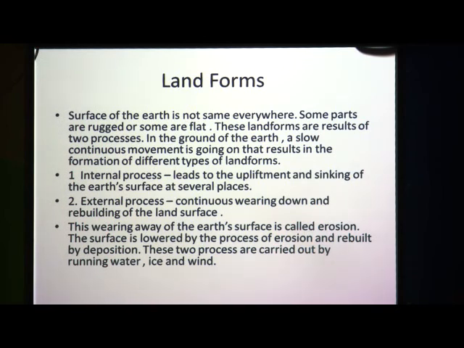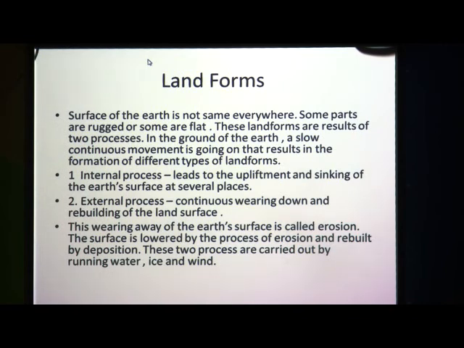And when these materials are rebuilt, or deposited at another place, we call it deposition. These two processes are carried by running water, ice and wind. So the surface of the earth is not the same. Why? Because of two continuous processes that take place on the earth.